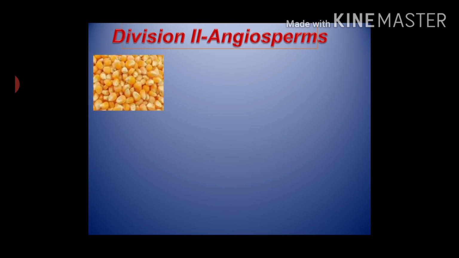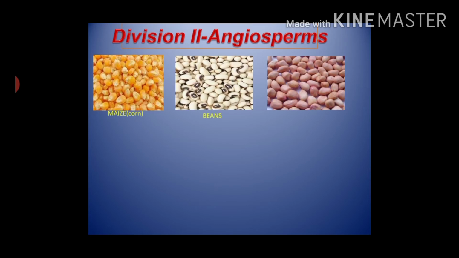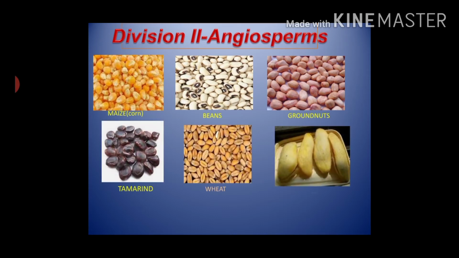Now let's know the second division of phanerogams, that is angiosperms. See here, some seeds are shown. They are corn, meaning maize, beans, groundnut, tamarind, wheat and mango.